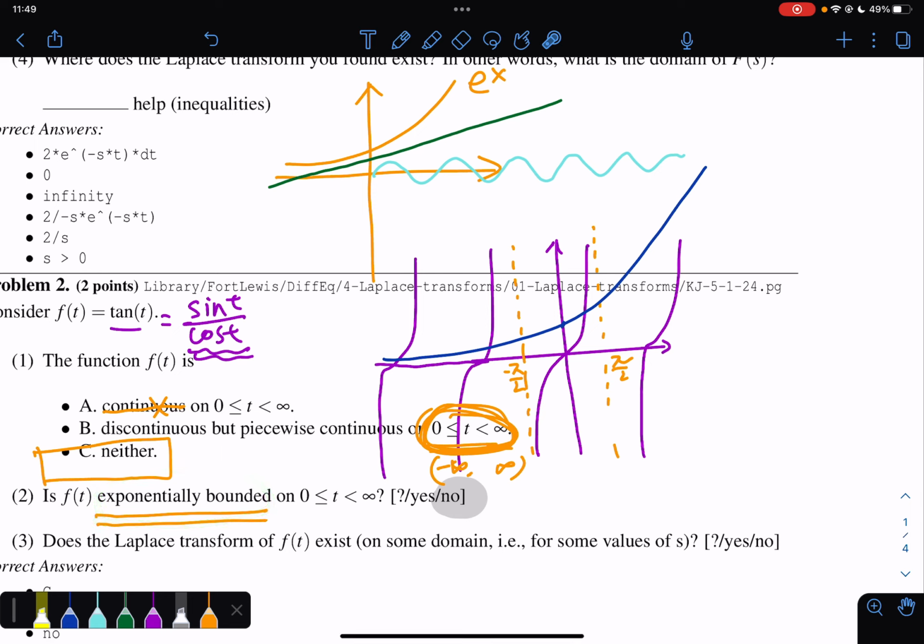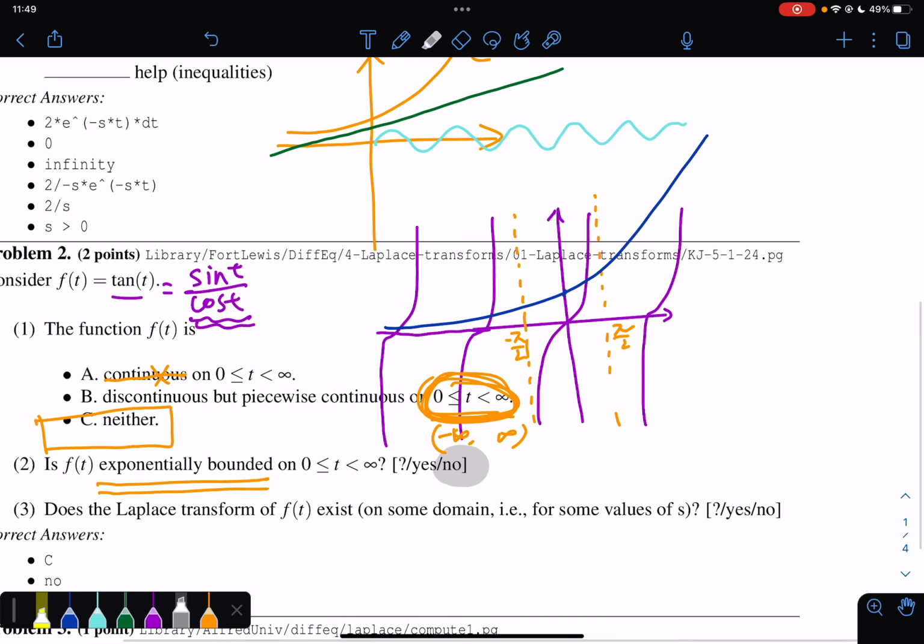But if it doesn't satisfy those two conditions, as in this particular case, we can say the Laplace transform does not exist. It's not exponentially bounded, and it's not piecewise continuous. This function does not have a Laplace transform that exists. So this is how we answer the question.